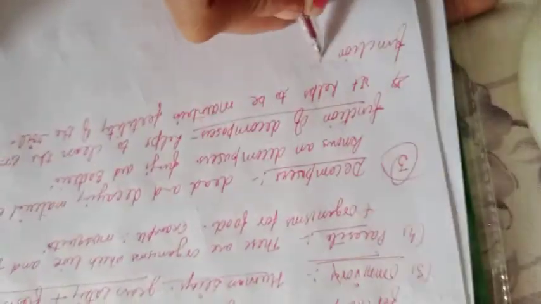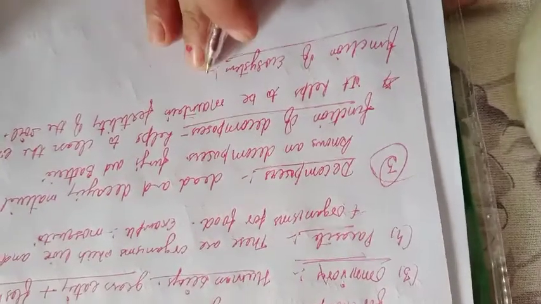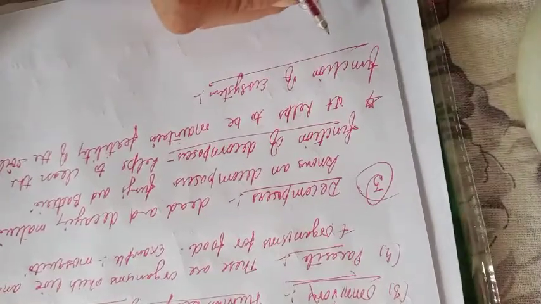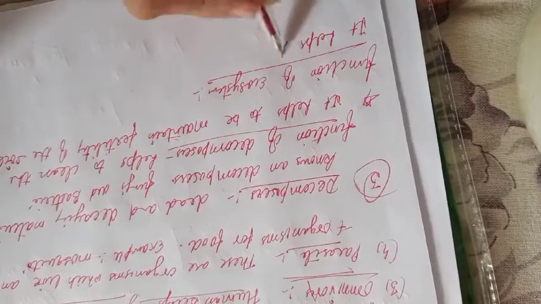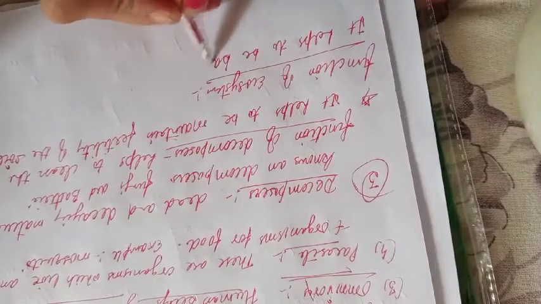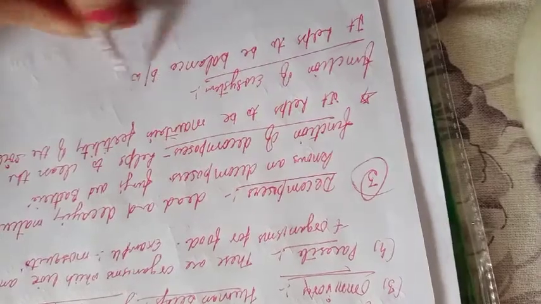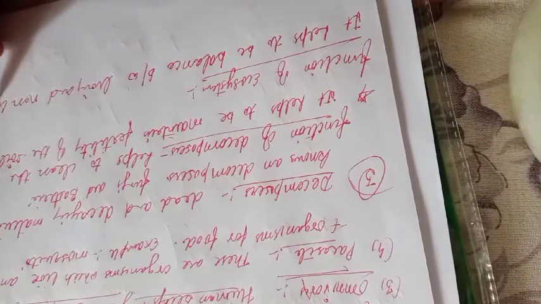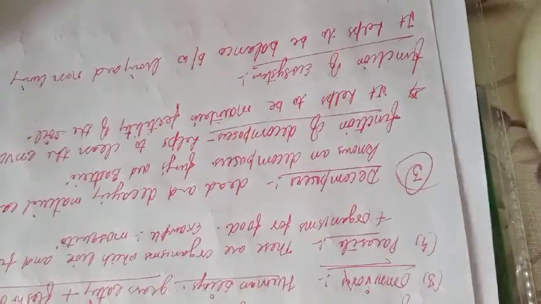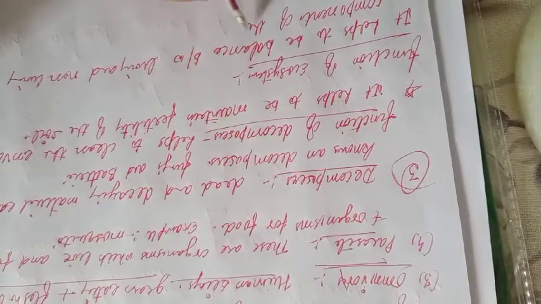And now you have the topic, the function of ecosystem. What functions are played by the ecosystem? The main function of the ecosystem is to maintain balance. It helps to balance between the living and non-living components of the environment.